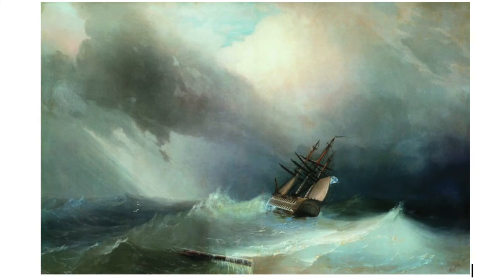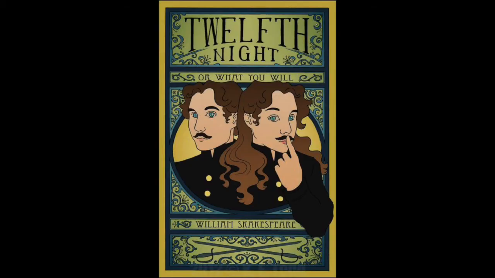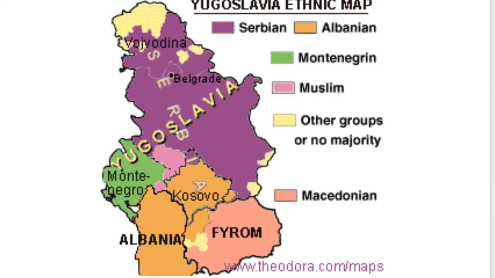Shakespeare's The Tempest was set on a fictional island somewhere in the Mediterranean Sea in Renaissance Europe. The island was described as barren and arid and a magical place. Twelfth Night was also set in an imaginary place, in a region called Illyria, which is today parts of Serbia, Slovenia, Bosnia, and other countries. It is a place set on the Adriatic coast which gave Shakespeare the perfect mysterious setting he had in mind for his play. The main part of the play takes place in Paris, France, and Italy.